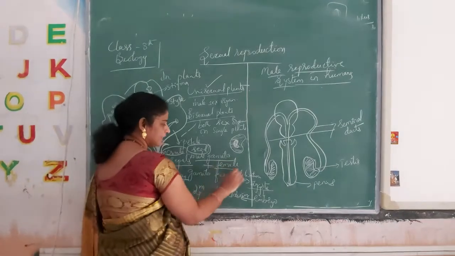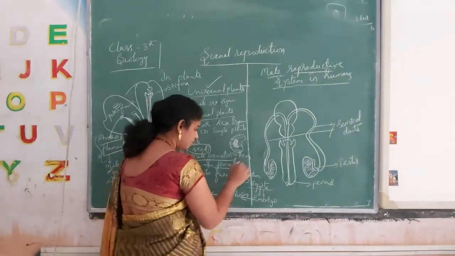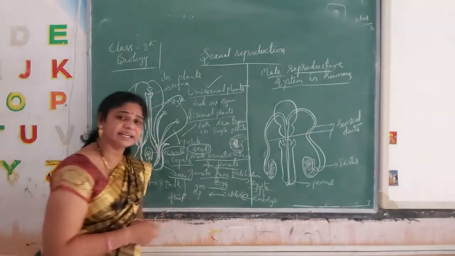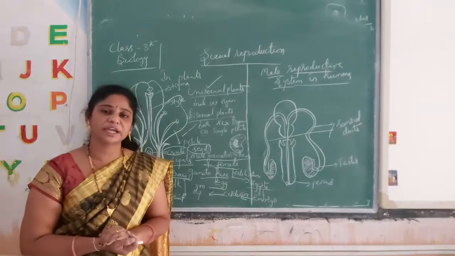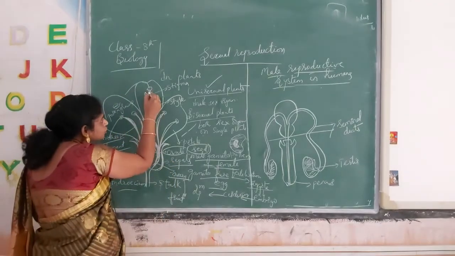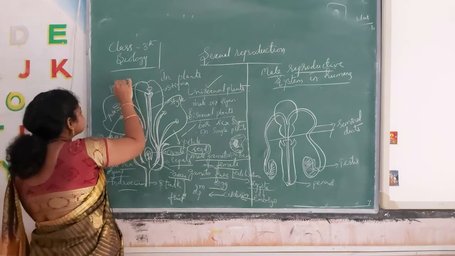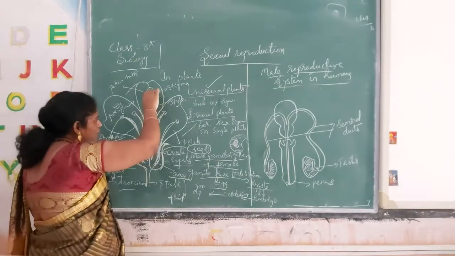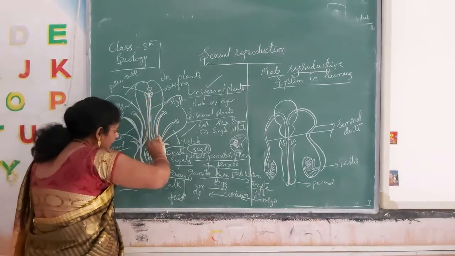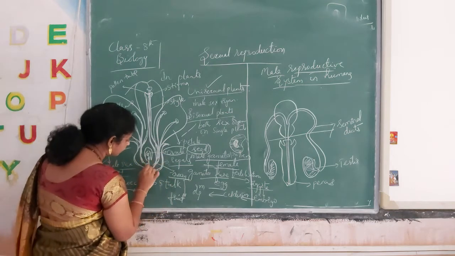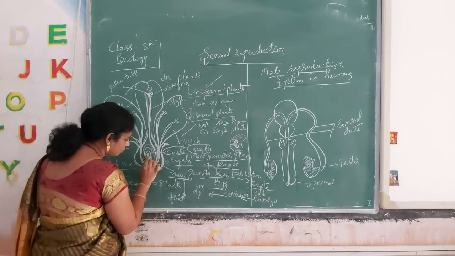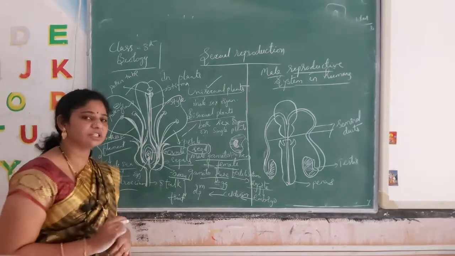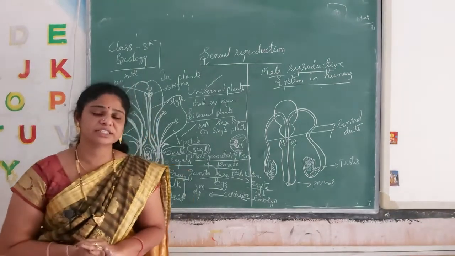So here the male gamete is the pollen grain in plants, and the female gamete is the egg. There is a fusion between the pollen grain and the egg. The pollen grain nucleus is in the pollen tube. This pollen tube contains two nuclei. Those nuclei move through it, and here the integument layers are broken down, and the nucleus fuses with the egg cell. I said this is the egg cell. That type of fusion we call the fertilization process, and a zygote is formed.